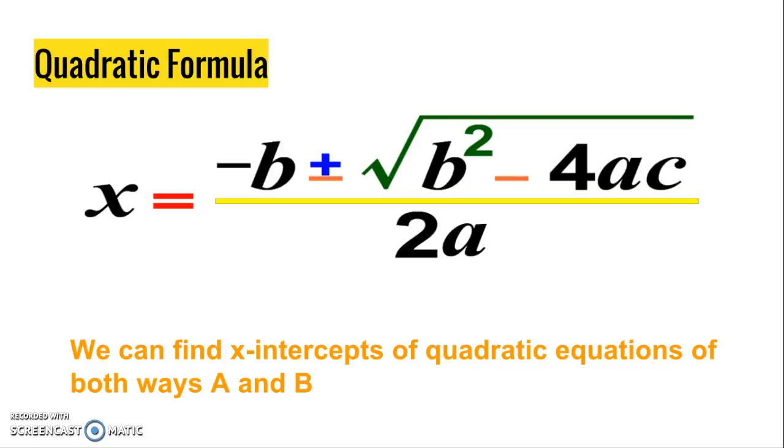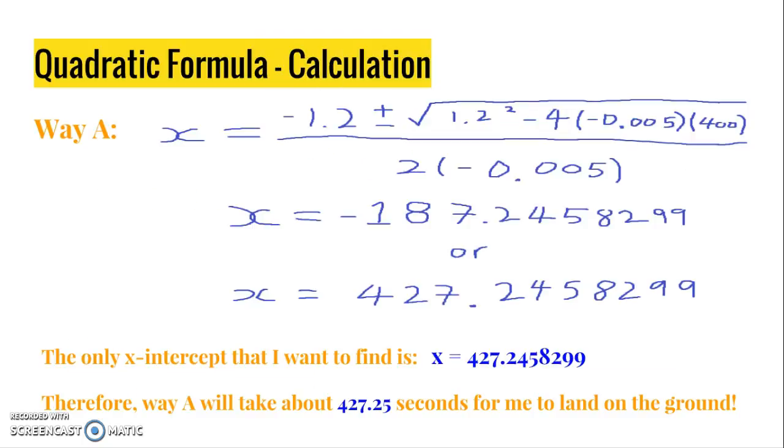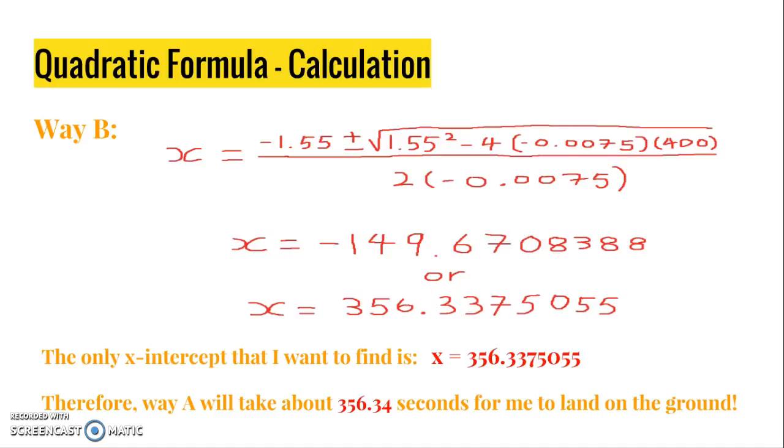So this is the quadratic formula, and I put the quadratic equation of way A into that formula, and I found 2 x-intercepts. Since time cannot be a negative number and I started paragliding from 0 seconds, the only x-intercept that I want to find is x equals 427 point something. So this means that it will take about 427 seconds for me to land if I take way A. With the same procedure, I got about 356 seconds for way B.